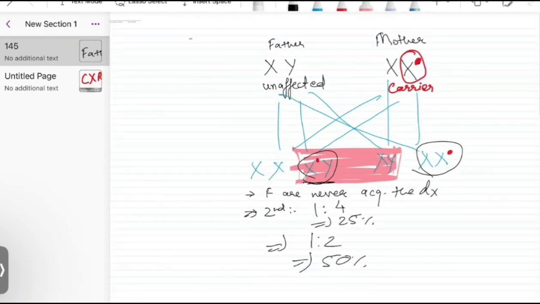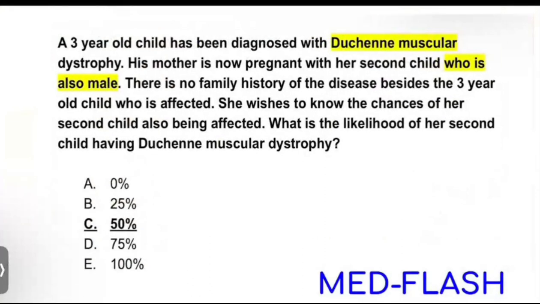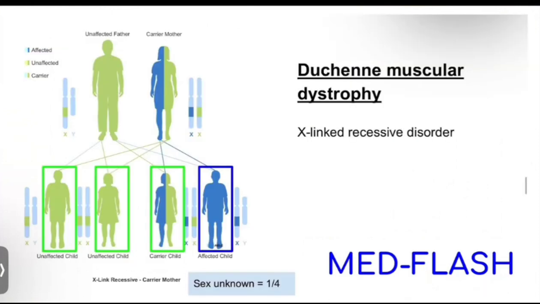If you have any doubt, you can ask me anytime, but the best way is to practice more and more questions. Then only you can understand how things are working. Okay, and make the Punnett square, make the cross matching for every question. Okay, this is the same thing that I drew for you, X-linked recessive disease.